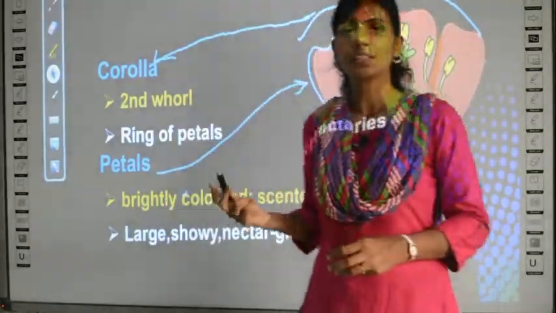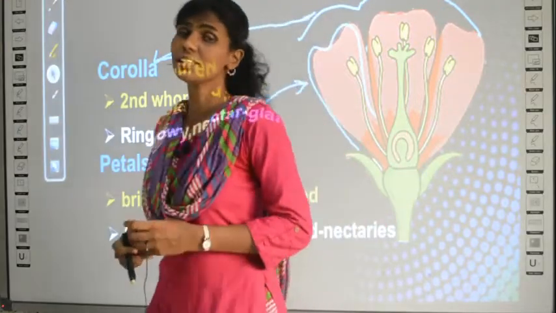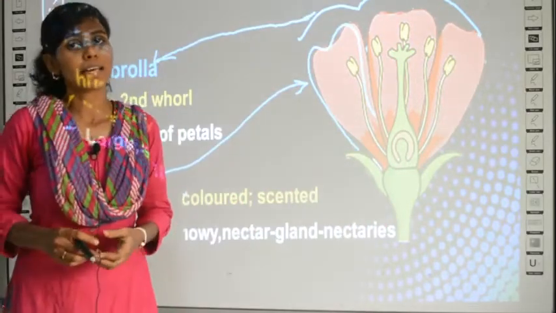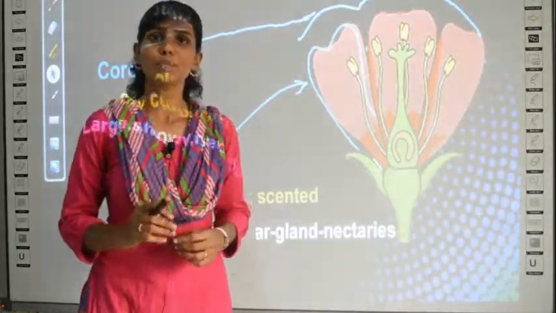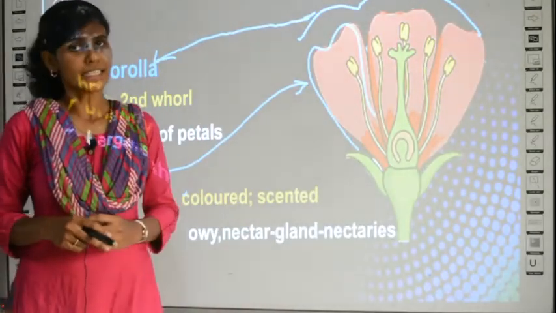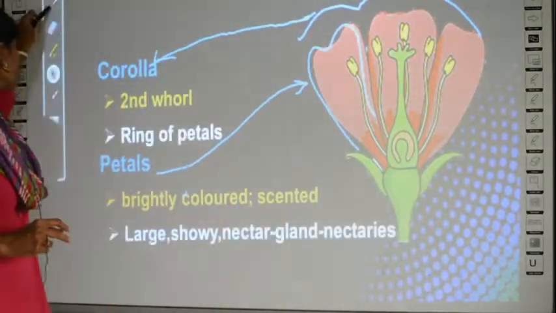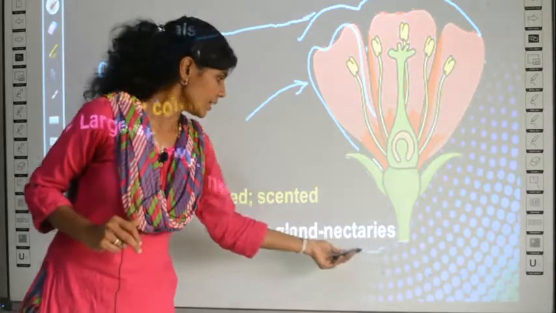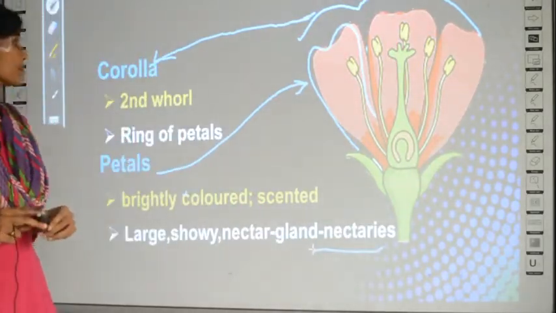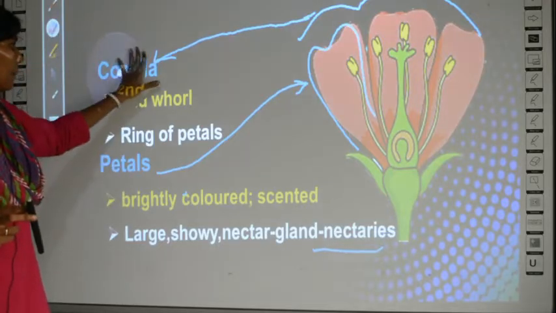So where is the nectar produced? See, if you have tears in your eye, it is produced by the tear gland, right? If you have saliva in the mouth, it is produced by the salivary gland. Similarly, the nectar is produced by a gland, and the name of the gland is called nectaries. What is the name of the gland? It is called nectaries. Clear? So this is all about corolla and petals.